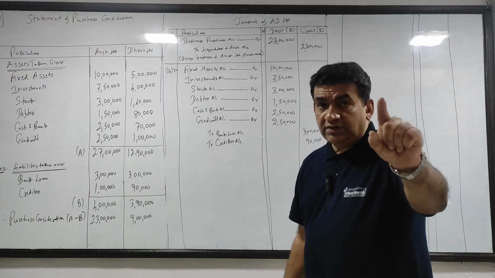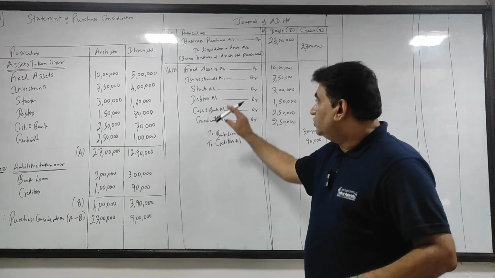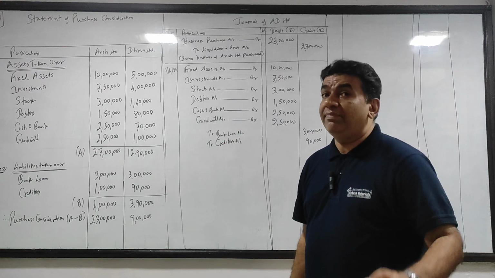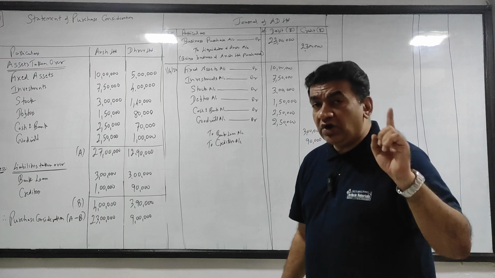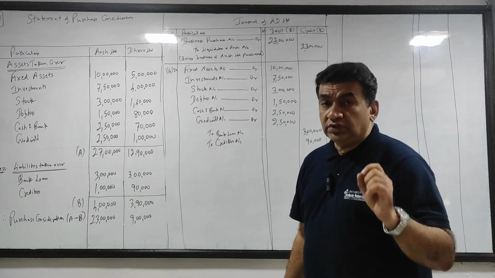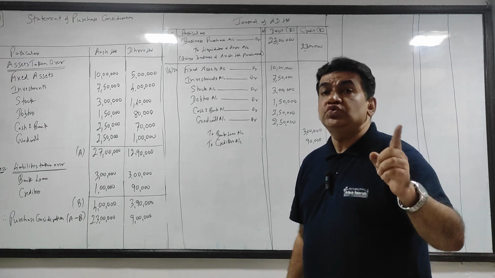Getting it? Now guys, journal, basic of FYJC. You can debit as many accounts as you want, you can credit as many accounts as you want, but the total of debit and credit has to be the same.